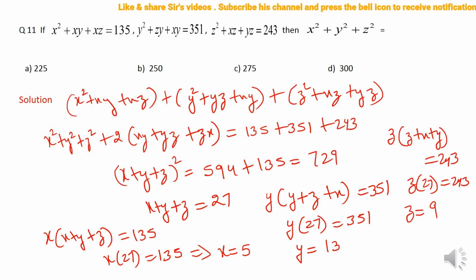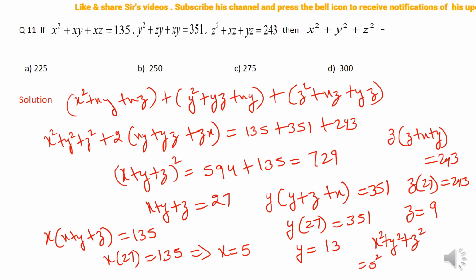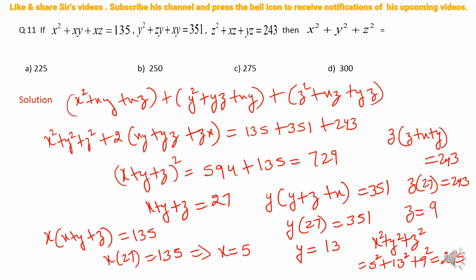So now clearly I can write the value of x square plus y square plus z square as 5 square plus 13 square plus 9 square. Just add all of them and you'll be getting what? 169 plus 81 plus 25. So it amounts to 275. So this is our right answer.